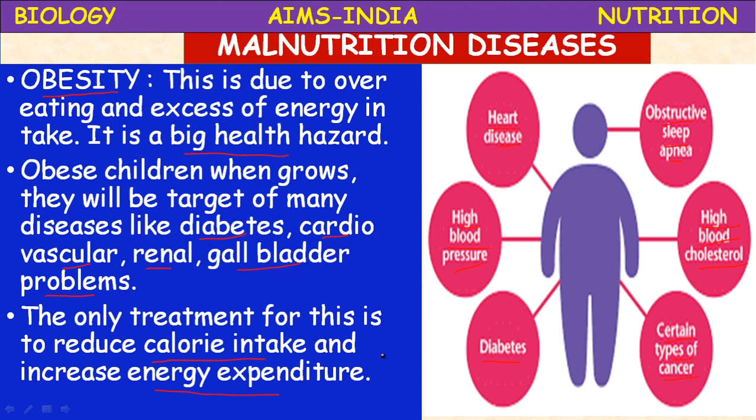Reduced intake of calories may help the obese persons to recover fast.